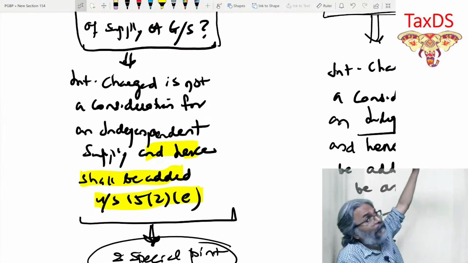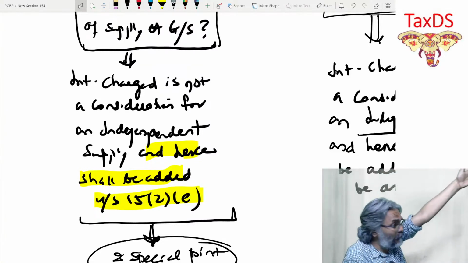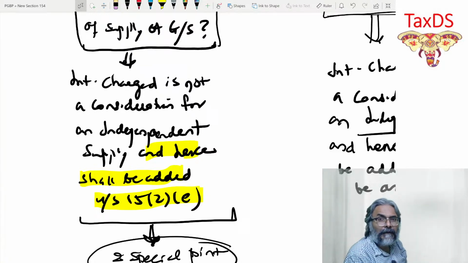The supply happened in the month of January, and the interest was received in the month of November.